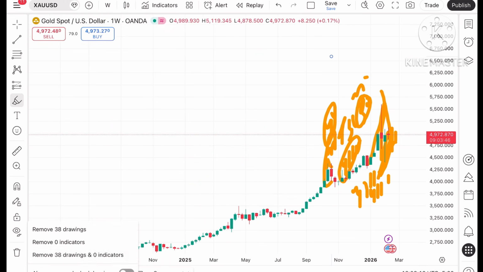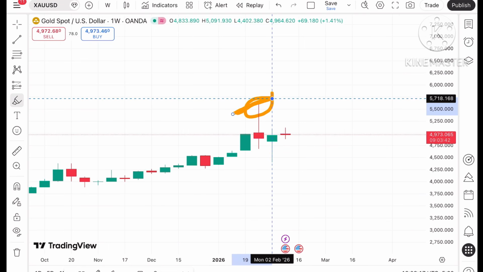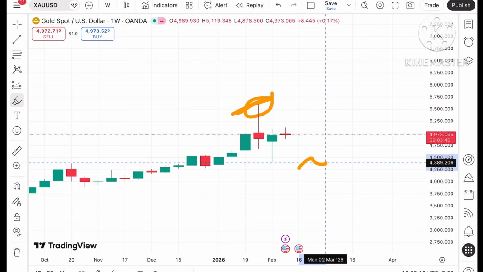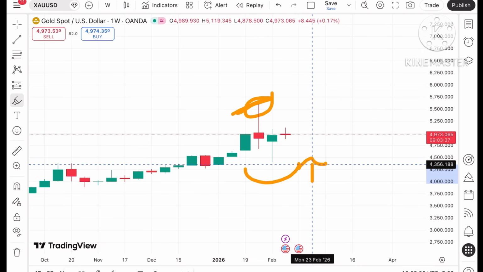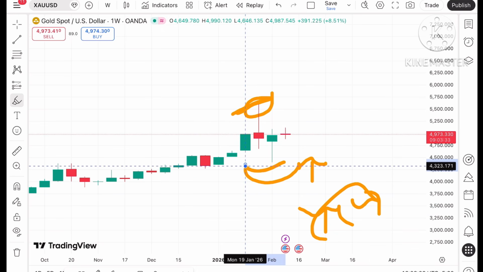Coming back to the weekly chart, which is very important for you to understand, see how the price is moving on a weekly basis. If you look at this trend, we have seen a buyer being rejected at these levels, as well as we have seen a seller. Okay, a swing has formed at a level of around 4400. After that the price was continuously rising.